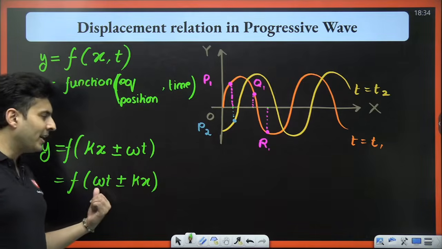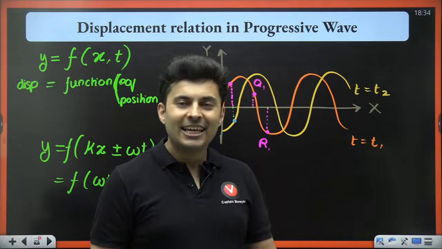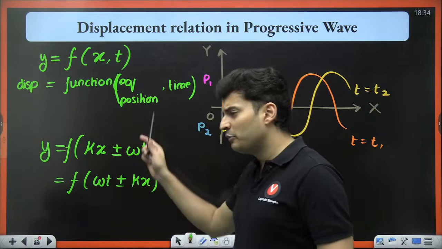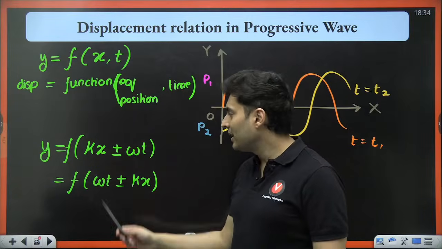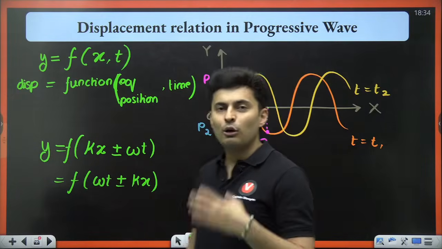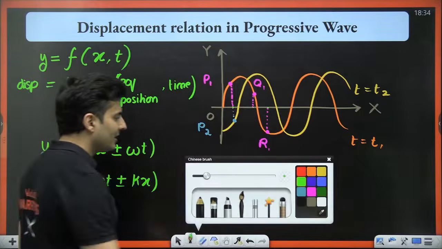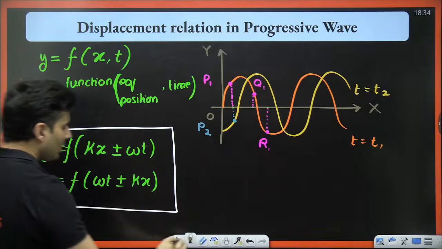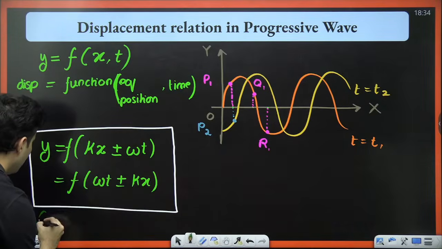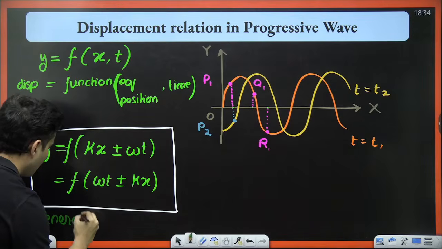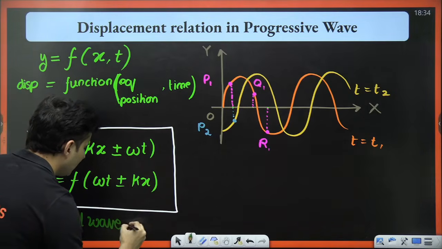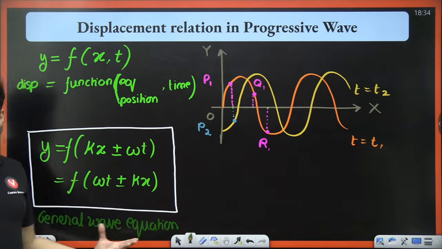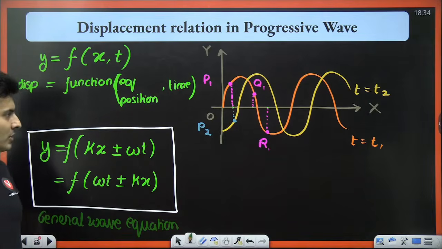Do you remember what omega was? Do you remember what k was? K is angular wave number, omega is angular frequency. It will be some form of kx plus minus omega t or omega t plus minus kx. Now, when to use plus and when to use minus is the interesting thing. First of all, just know for now, this is called the general wave equation. I will simulate this for you also. Don't worry.